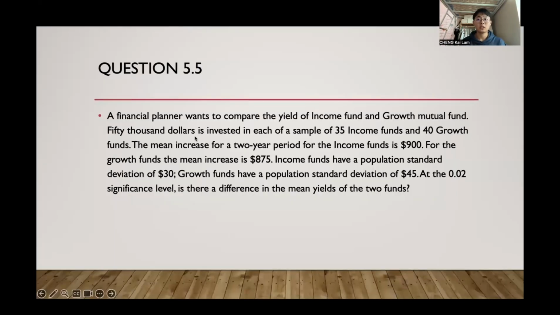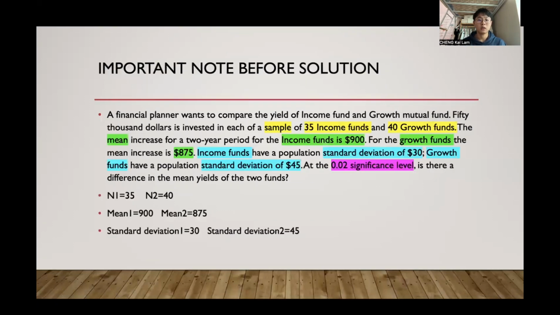Today, we are going to talk about the solution of question 5.5. Here is the question, and there are some important things we need to know before our calculation. The sample size of the income fund is 35, while the sample size of the growth fund is 40.